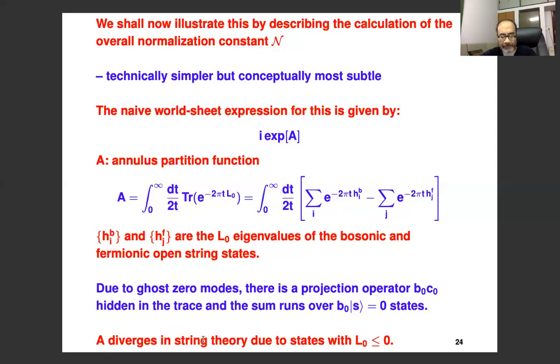Now, A diverges in string theory, and we saw already an example. The divergence comes because of the states with L0 less than or equal to 0. You can see that as t goes to infinity, if HIB is negative or 0, or if HIF is negative or 0, then these blow up. So that's the origin of the divergence.